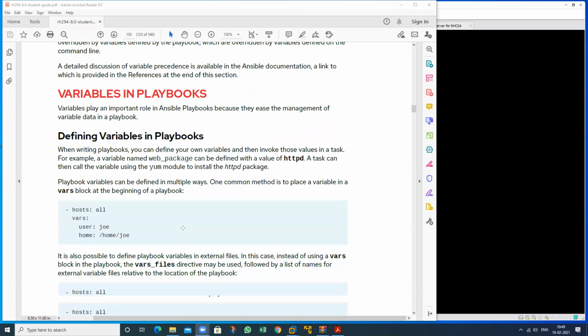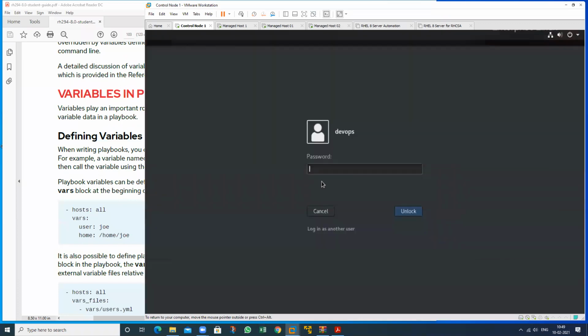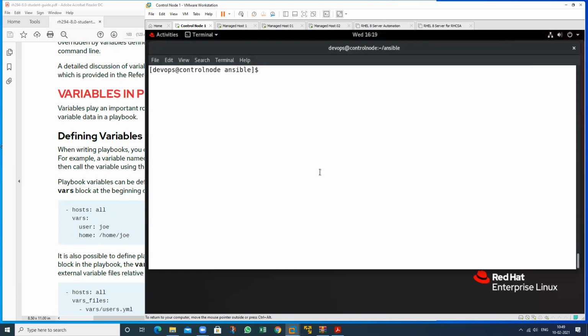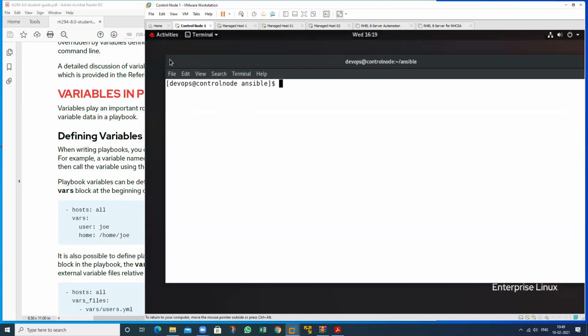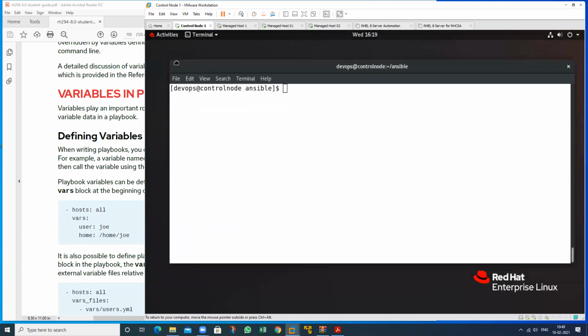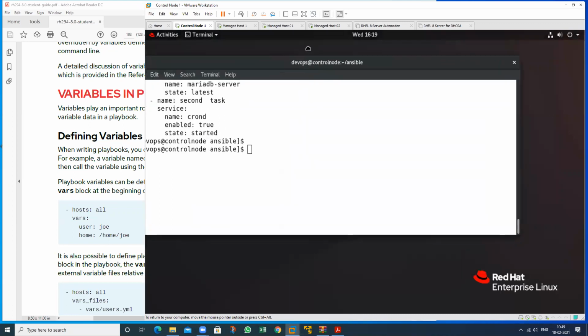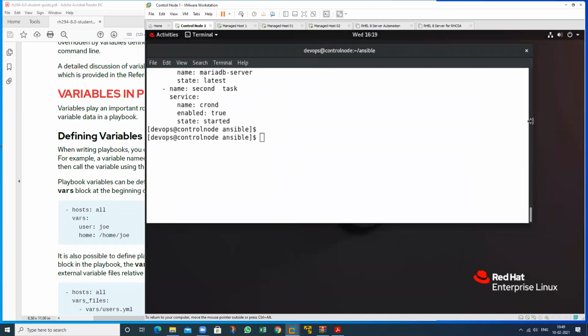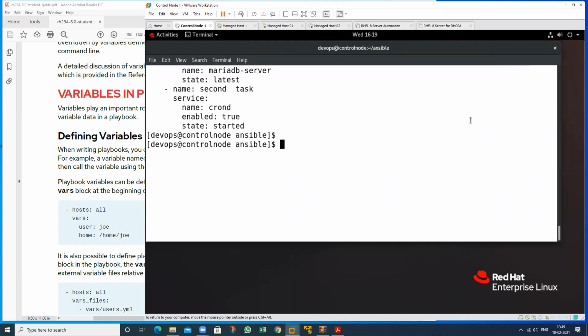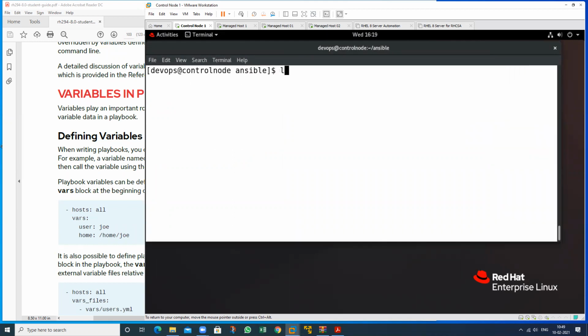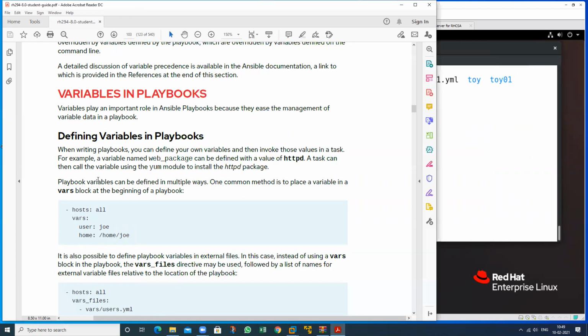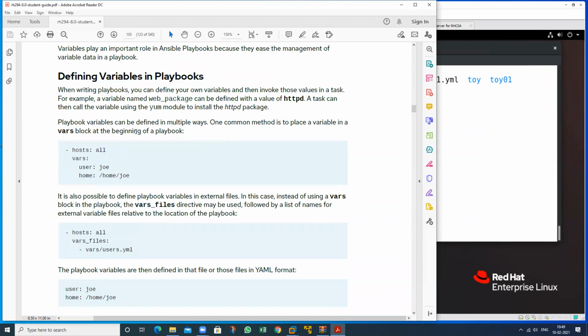See how to define the variable. This is my control node machine.